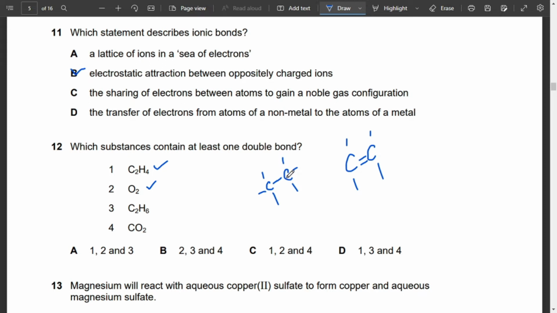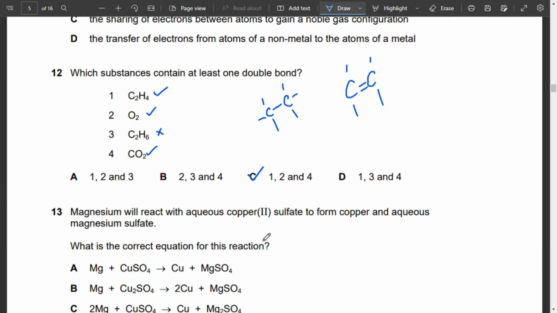This carbon will share an electron and this one will share an electron. So together, a single bond will be formed, not a double bond. So this cannot be the right answer. And then we have carbon dioxide. Yes, it has a double bond, so this can also be the answer. So it's going to be 1, 2, and 4. That is option C over here with us.